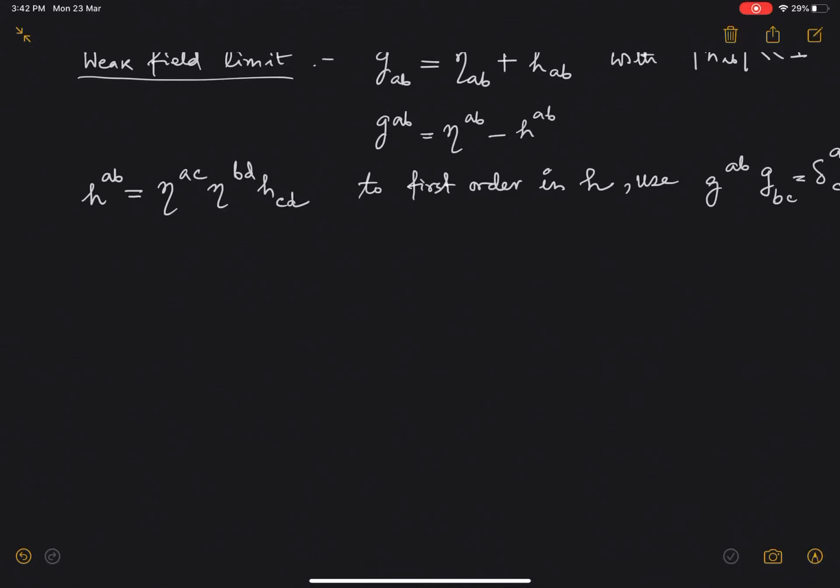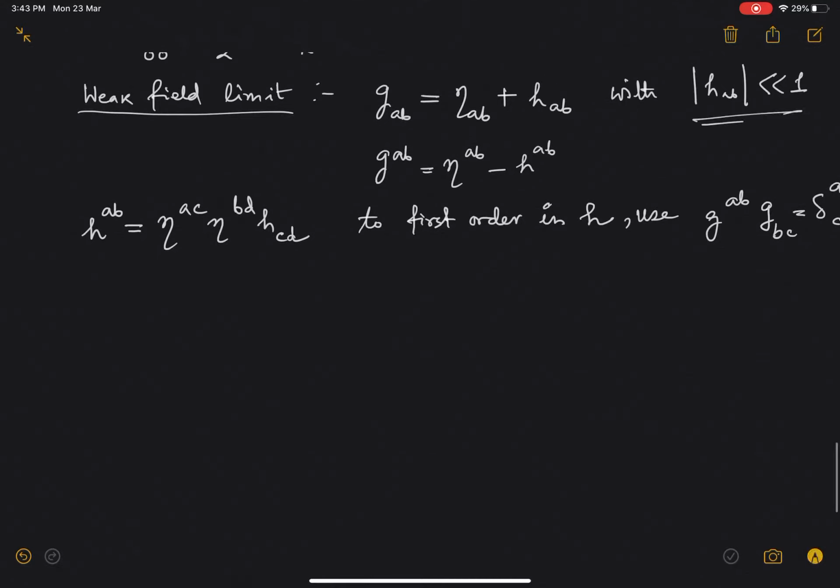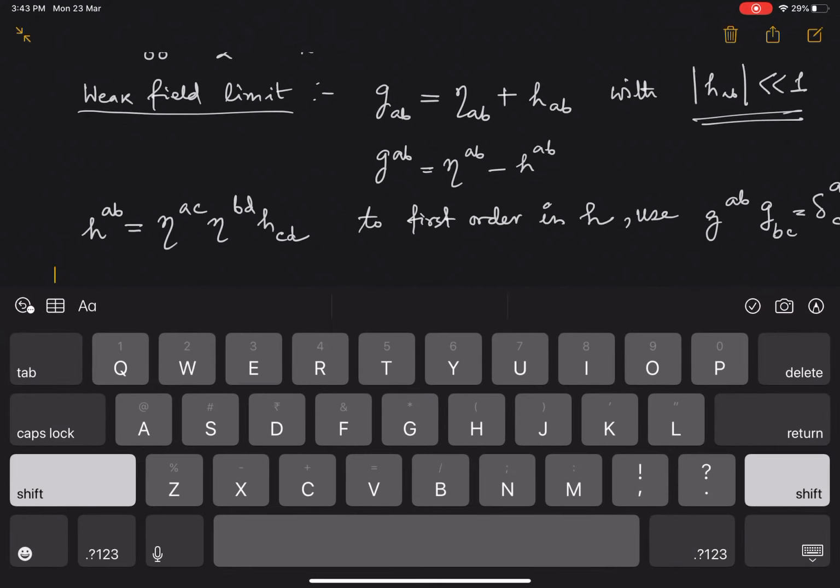The whole idea is, in the absence of gravity, space-time is basically flat, and in the weak gravity limit, space-time is almost nearly flat. This is defined as a manifold on which coordinates exist in which the metric has components eta AB plus HAB, with HAB being much less than 1 everywhere in space-time. This is true everywhere in space-time. That is an extremely important point to mention. Now it is important to say that there exist such coordinates.